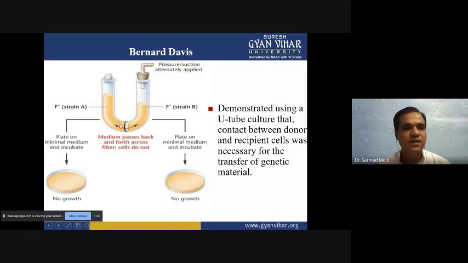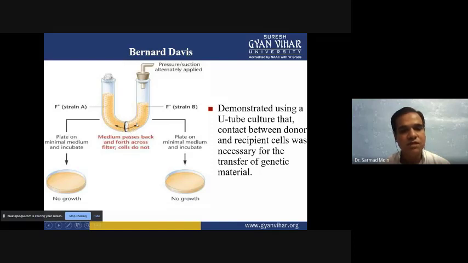On one side he poured the F plus strain, and on the other side the F minus strain. He applied some pressure on one side so that media could be exchanged, and he proved that only when these two organisms are in direct contact can the genetic material be transferred, because through this membrane only